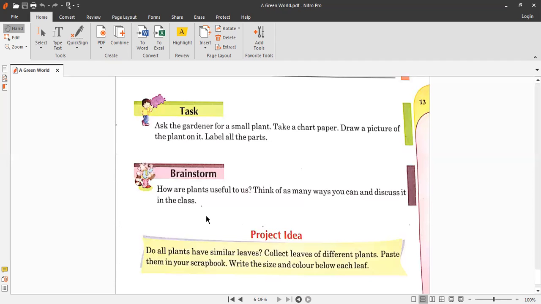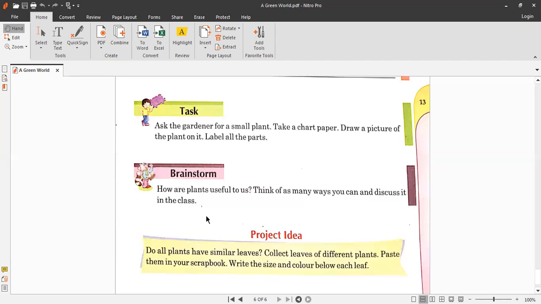Many herbivores eat the leaves of the plants or the fruits of the plants. Insects also suck the nectar of the flowers, and other animals also eat the grass, the leaves and different parts of the plant.